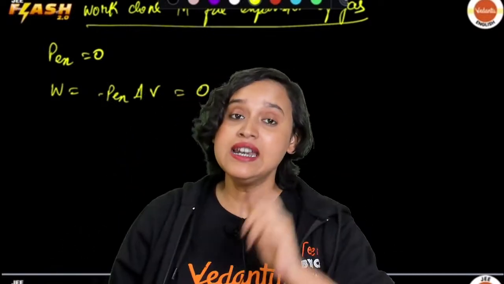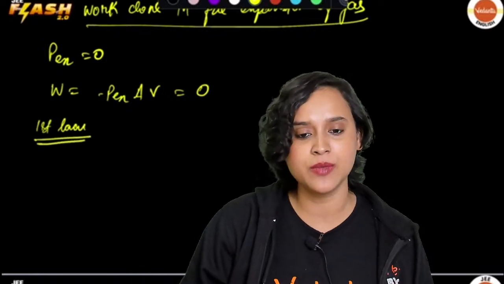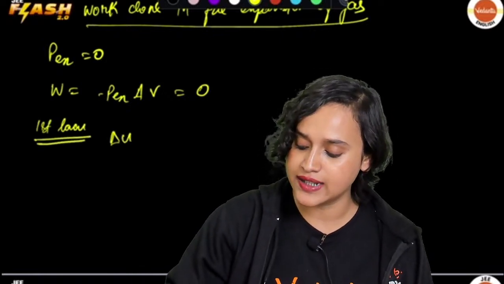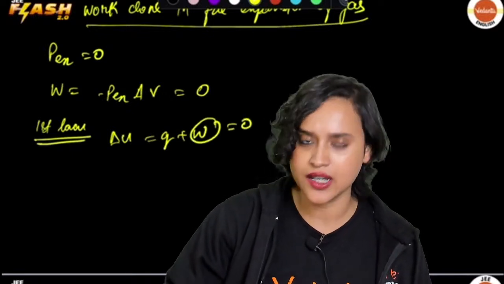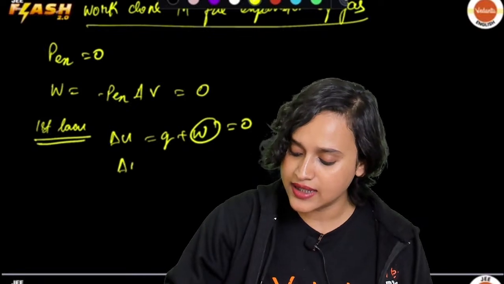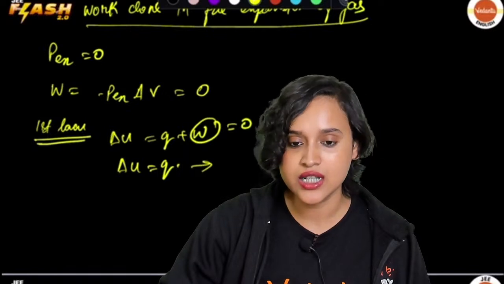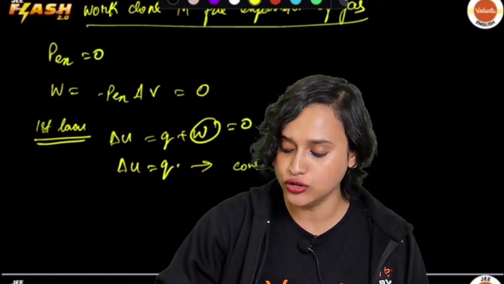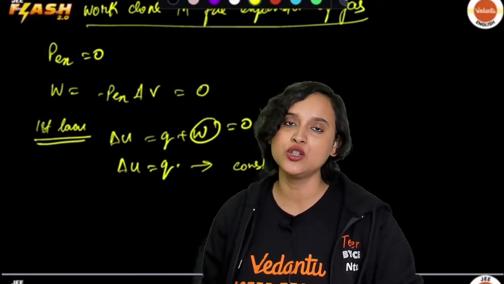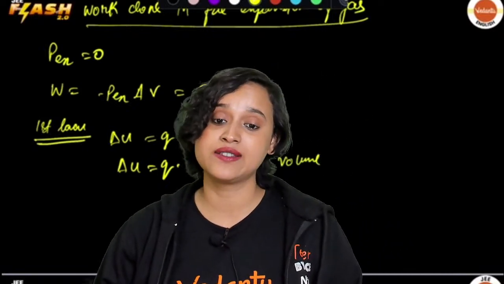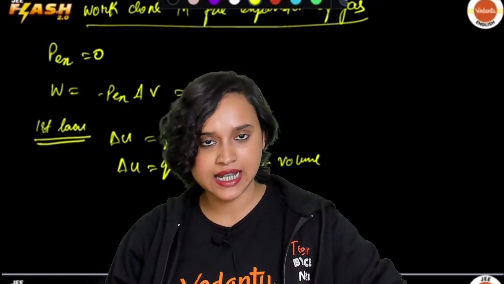Now, what is going to become of my first law? My first law is delta U is equal to Q plus W. But I am saying that this W term is already equal to 0. So that means delta U is equal to Q. Can I say this? Yes, that means at constant volume, delta U is equal to Q. Do you understand this?